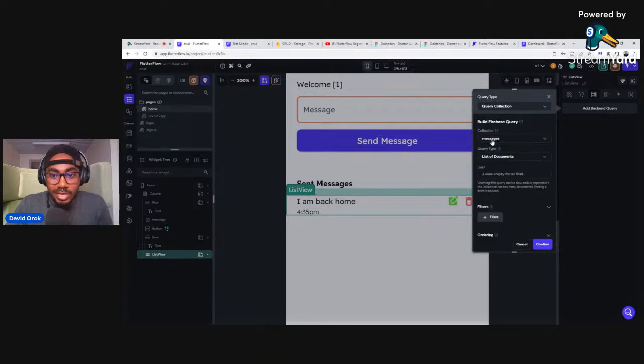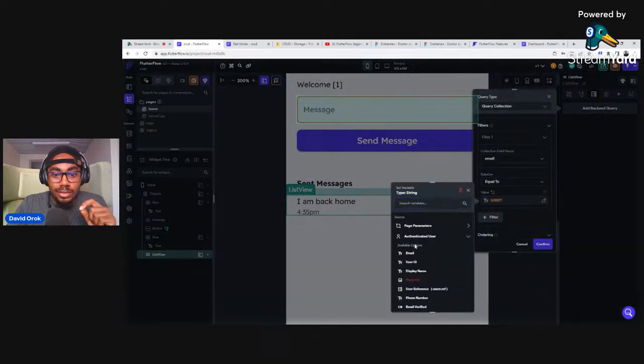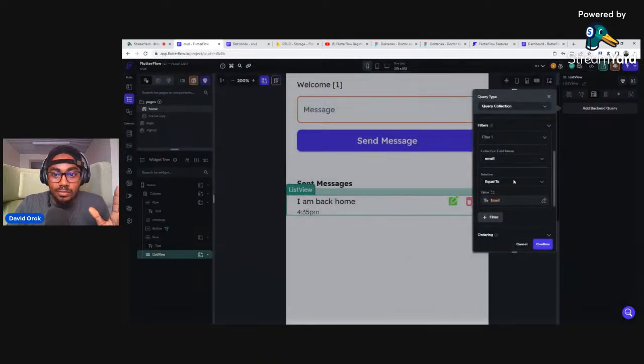I want to query messages. I want it to produce a list of documents, and I want those documents to be filtered by the email. Email will have to be equal to the authenticated user's email. That's it. That's what all of this just means.